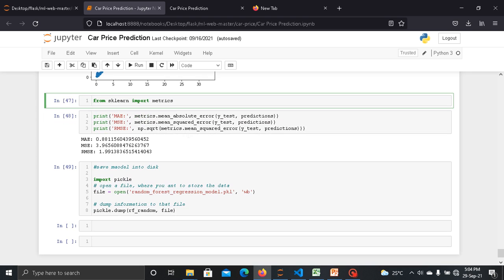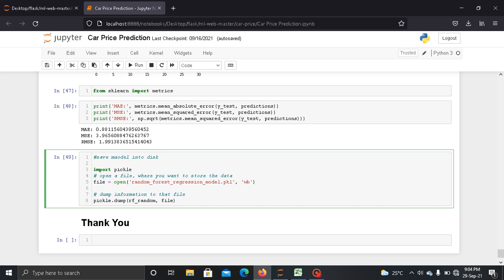Now I imported metrics from sklearn, and here I have printed the mean absolute error, then the mean squared error, and I also printed the root mean squared error.